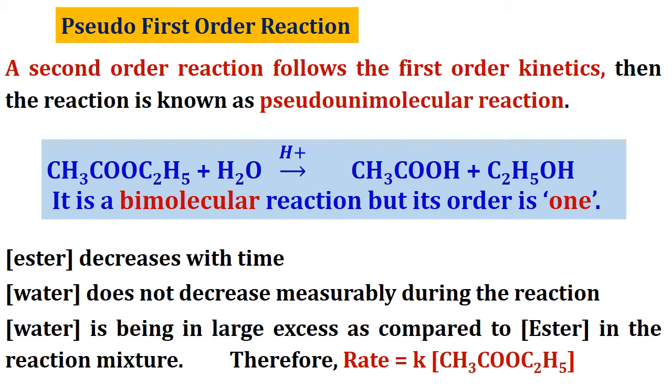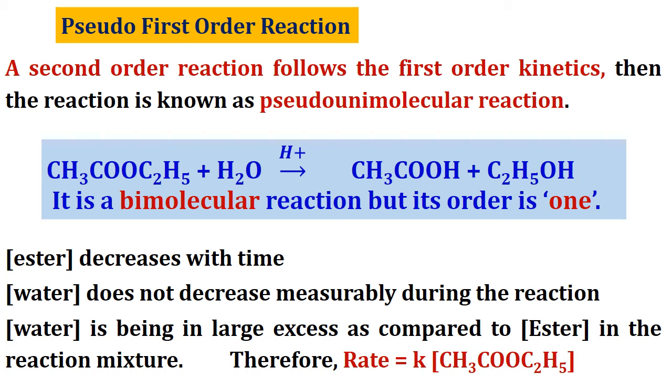Actually, this reaction follows first order kinetics, but we can see the reaction involves two reactants. So the rate expression must contain two concentration terms, but it is not found to be like that, right? So a second order reaction here follows first order kinetics. Such a reaction we can call a pseudo first order reaction.